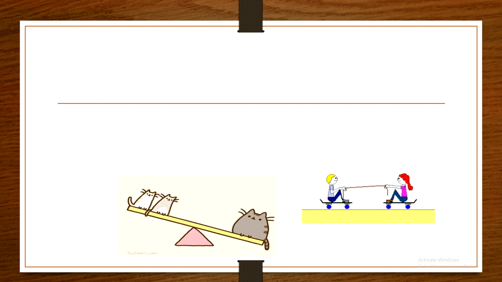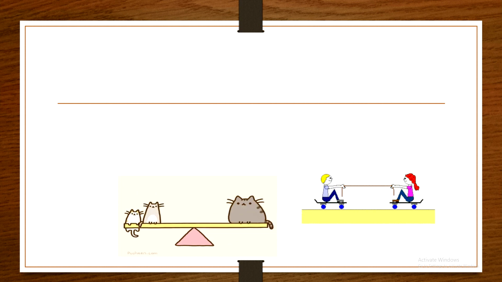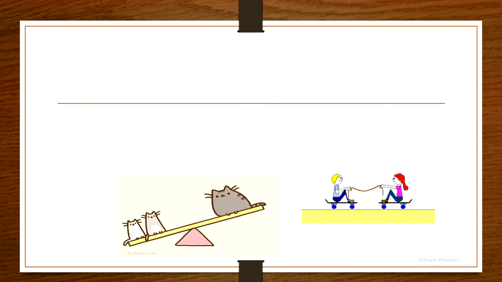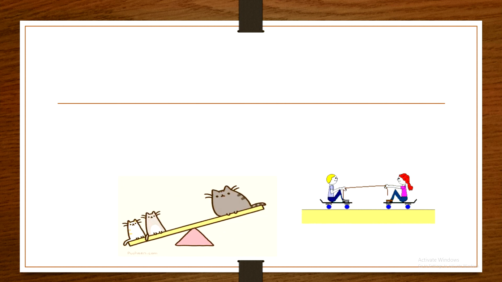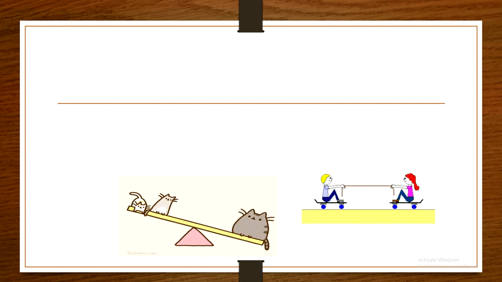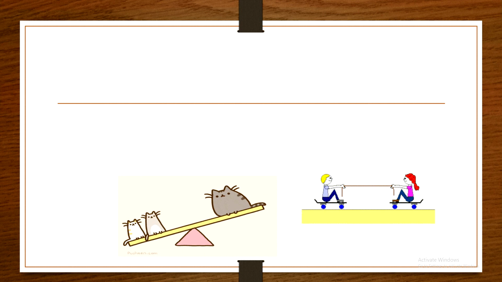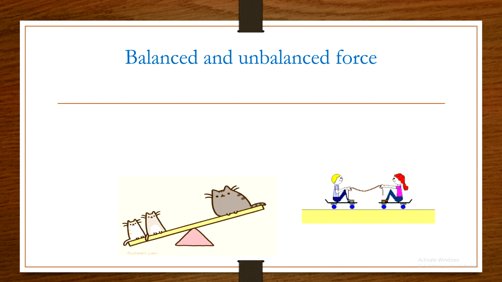Okay, now observe these two pictures. In the first picture we can observe that two boys are playing with a rope. That means they are applying equal and opposite force in opposite directions. Okay, so here they cannot fall. They can balance. So this is called a balanced force.